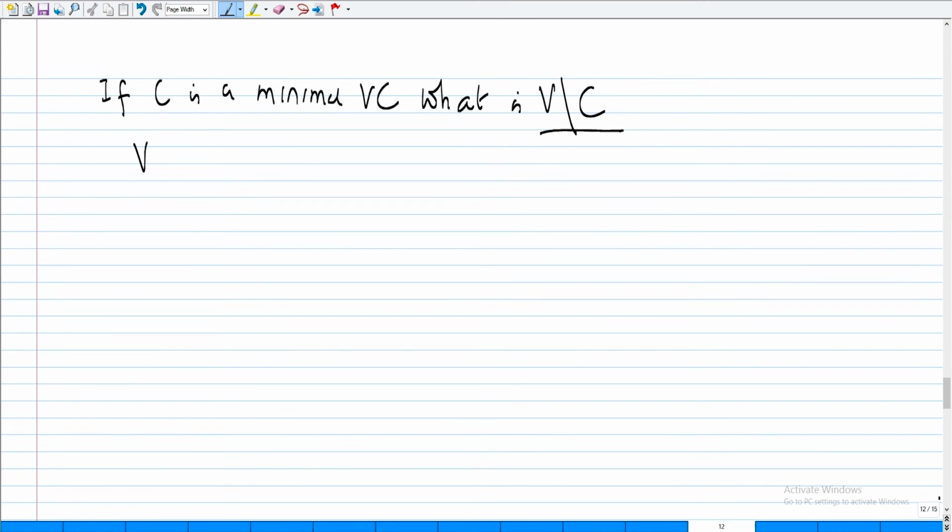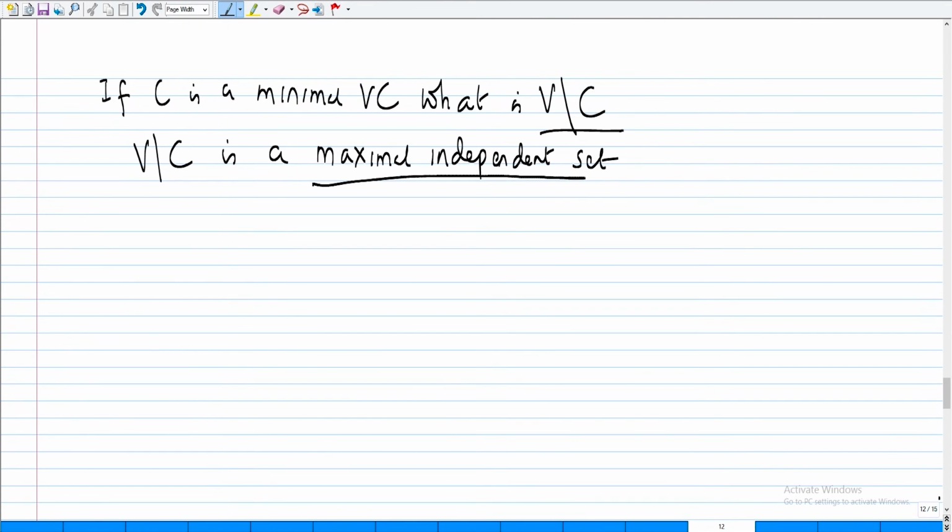Therefore, V minus C is a maximal independent set. Why is it maximal? It's an independent set. The independent set means no edges there. So that's just jargon. But why maximal?